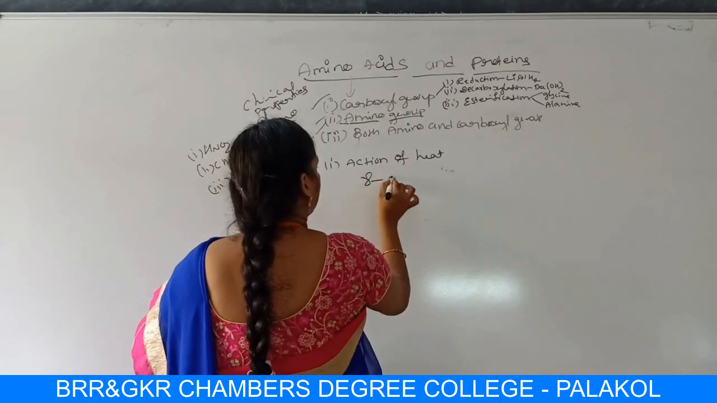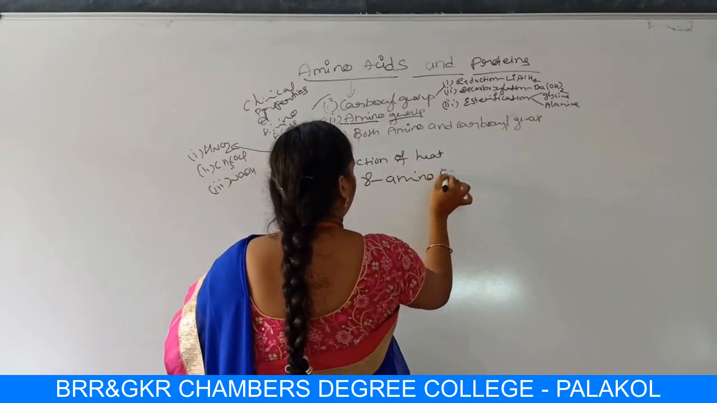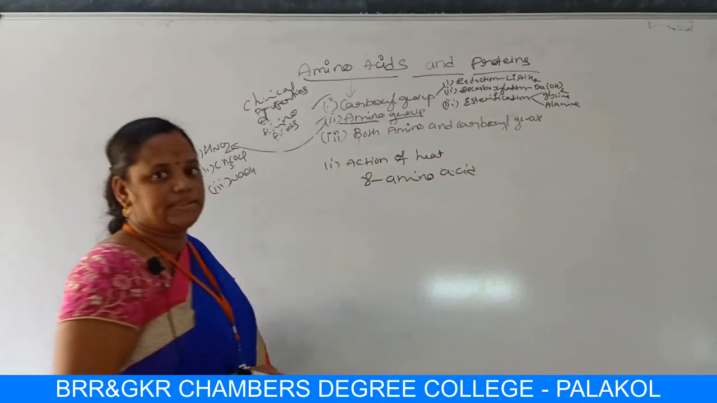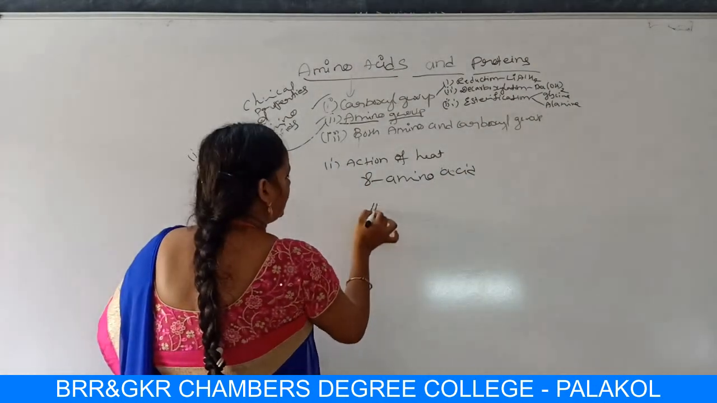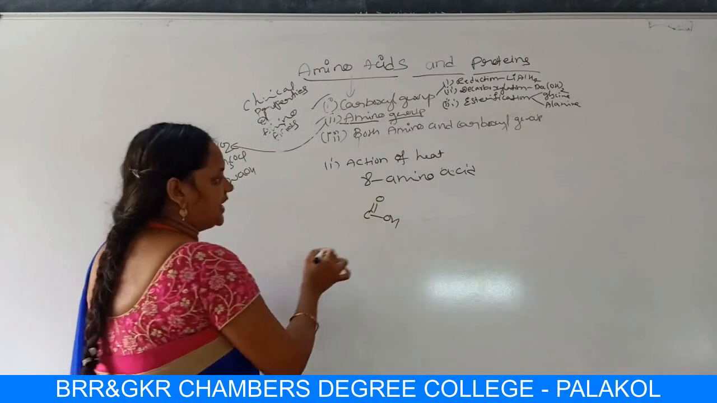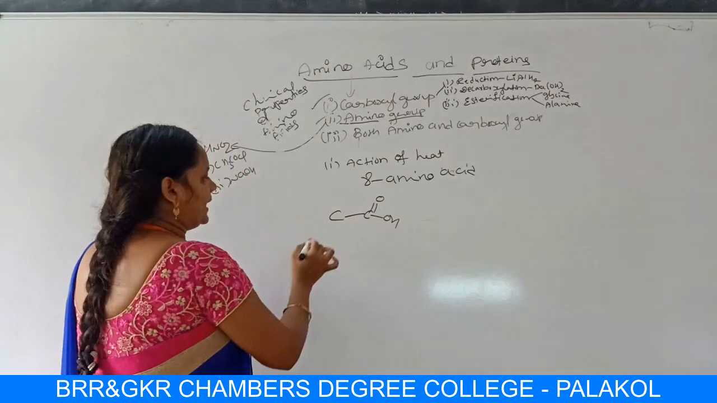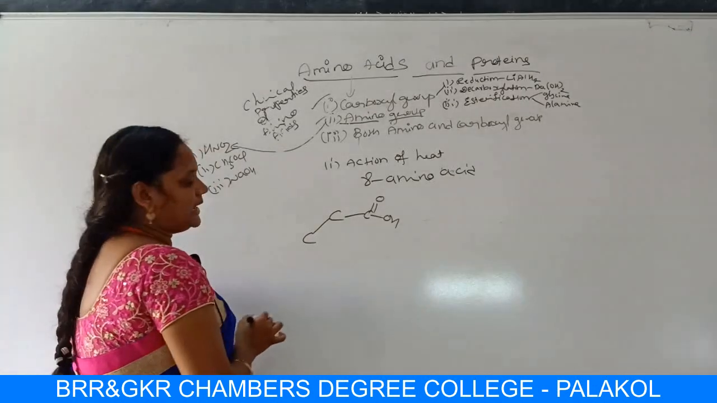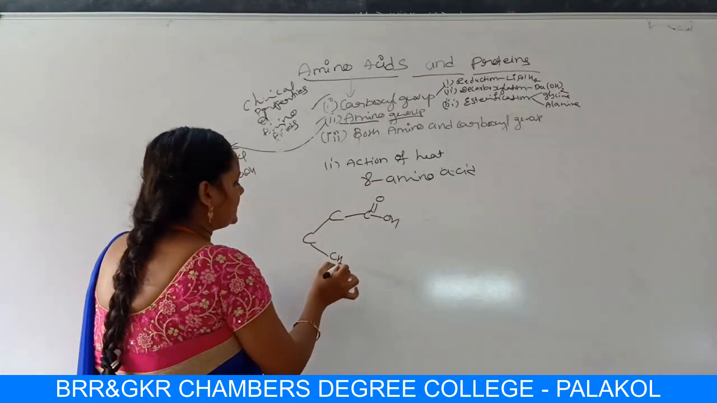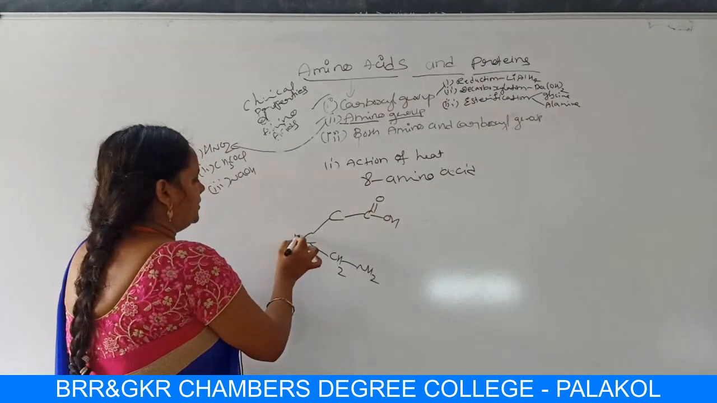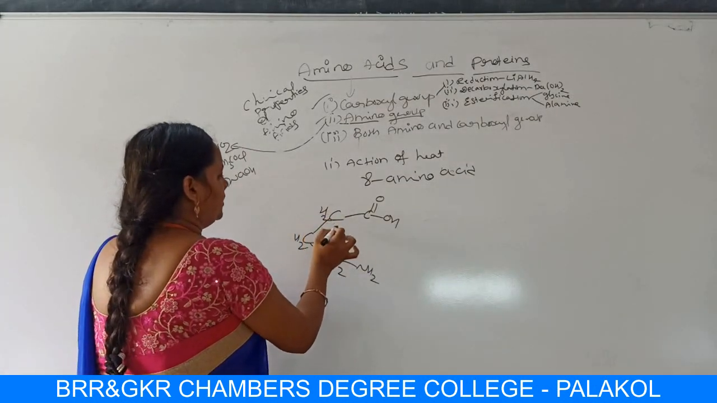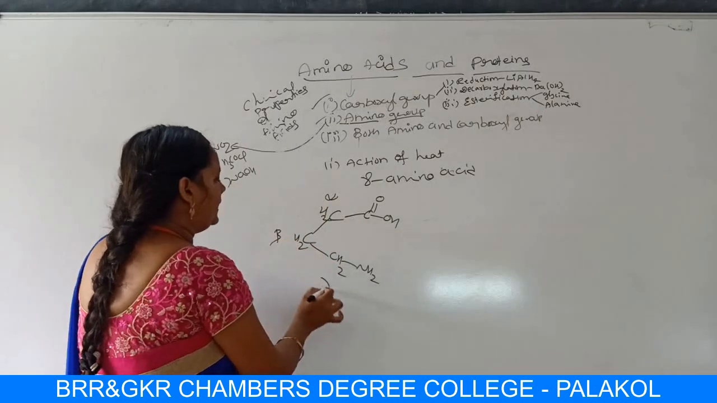Let us do the example of gamma amino acid. What happens when gamma amino acids are heated? C double bond OH, this is the functional group. This is the alpha carbon, this is the beta carbon, and this is the gamma carbon. For that you will have the NH2 group. So CH2, CH2. So alpha, beta, gamma.